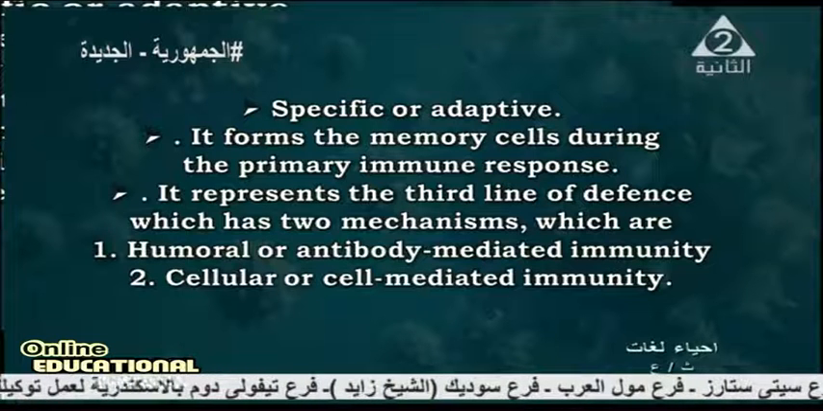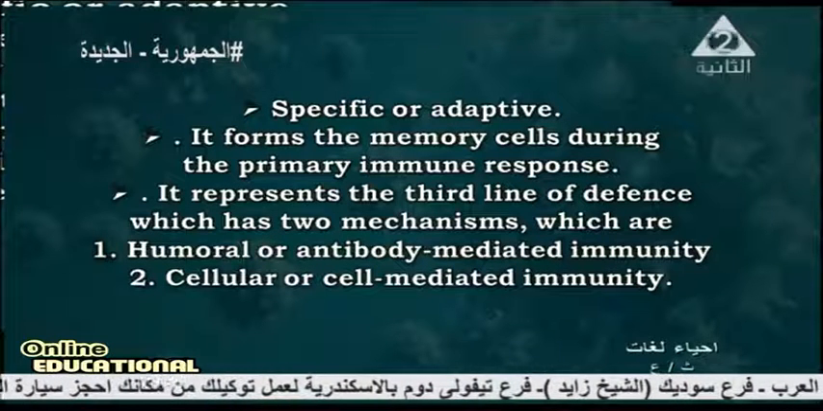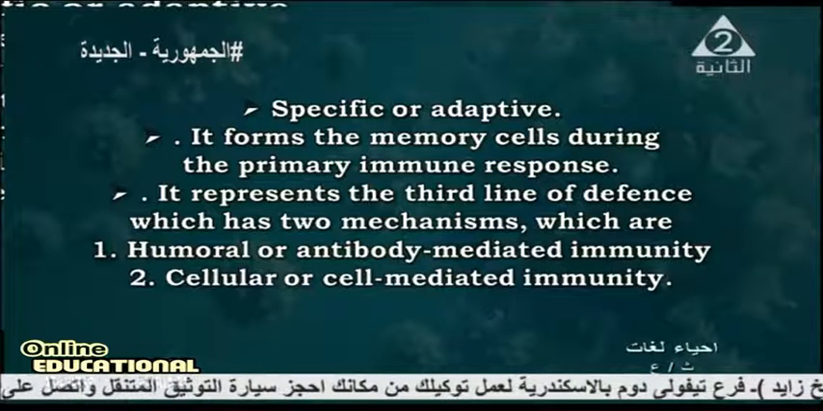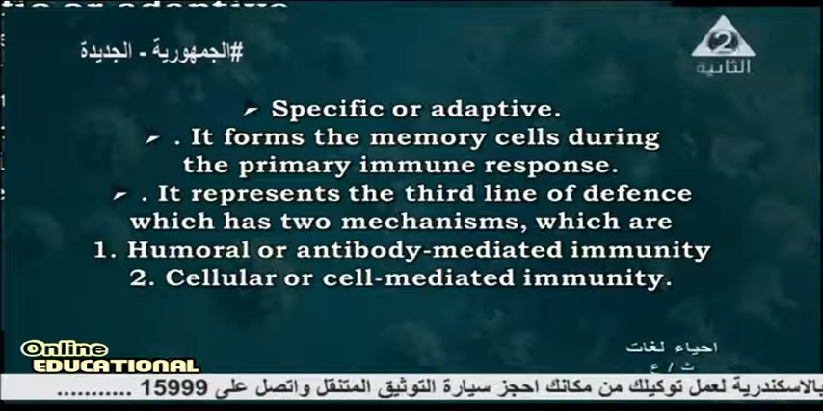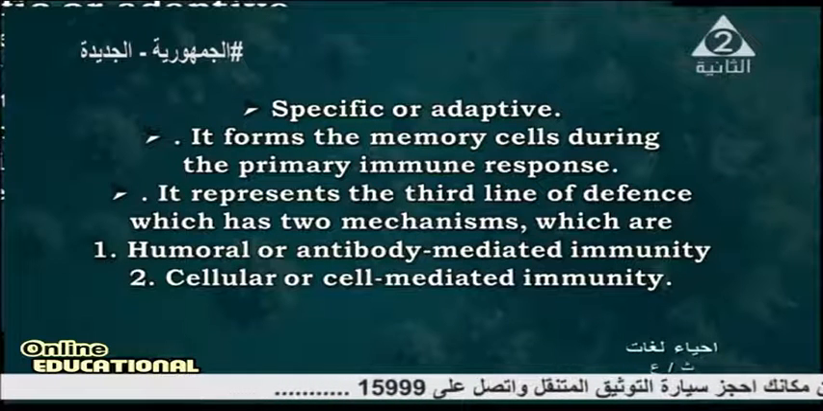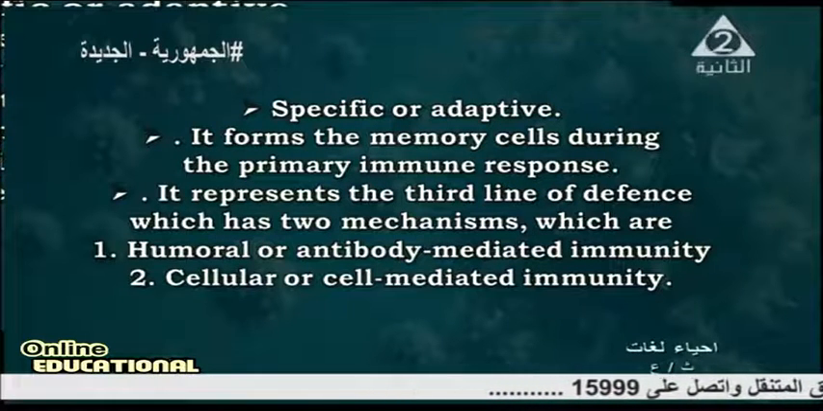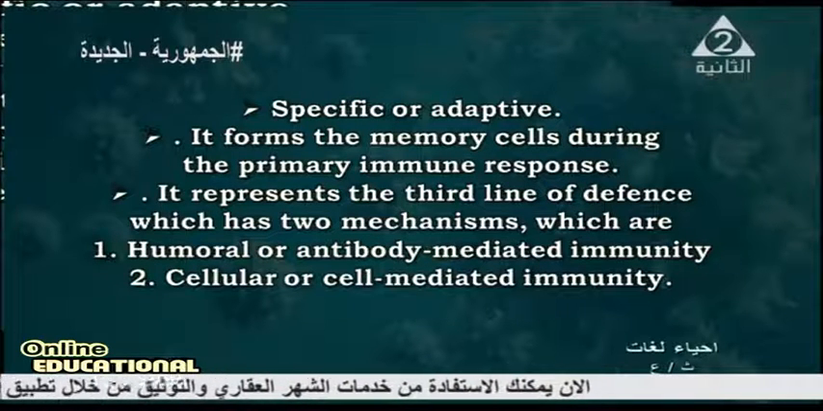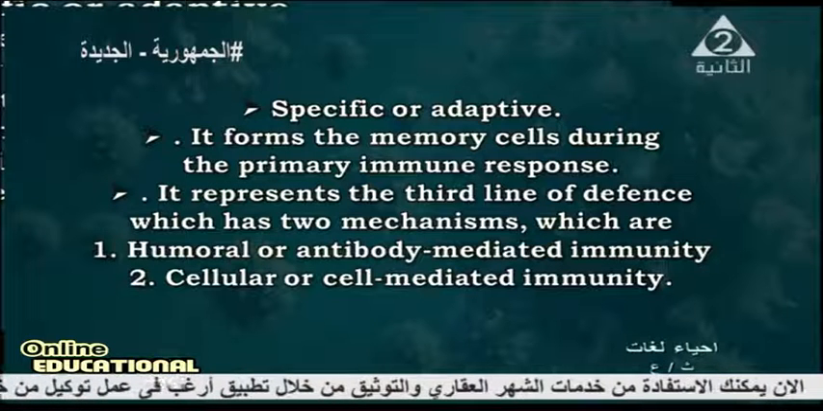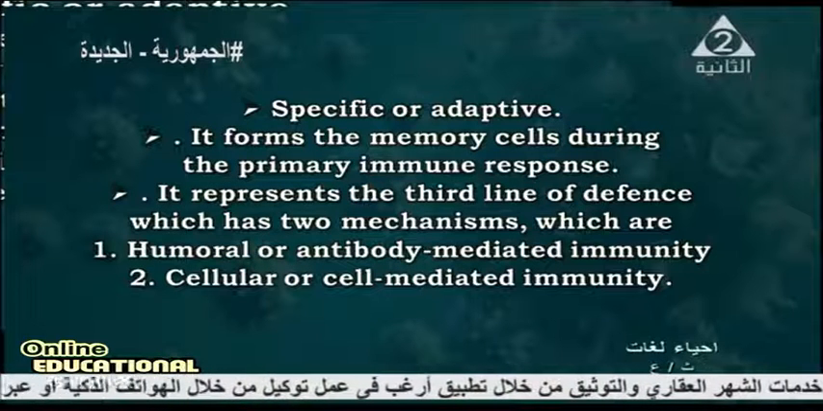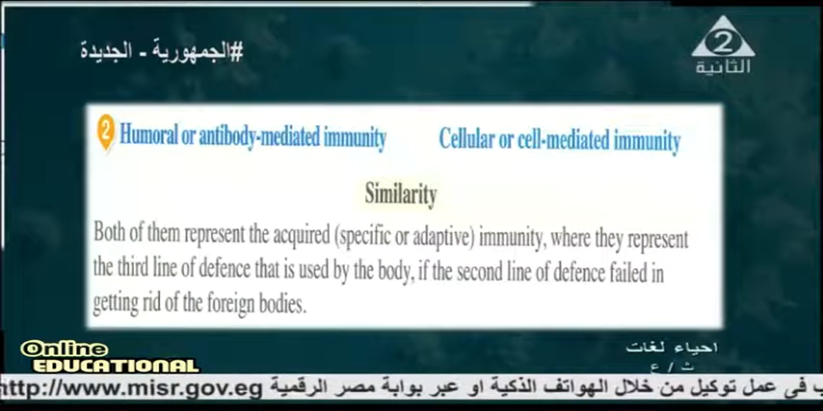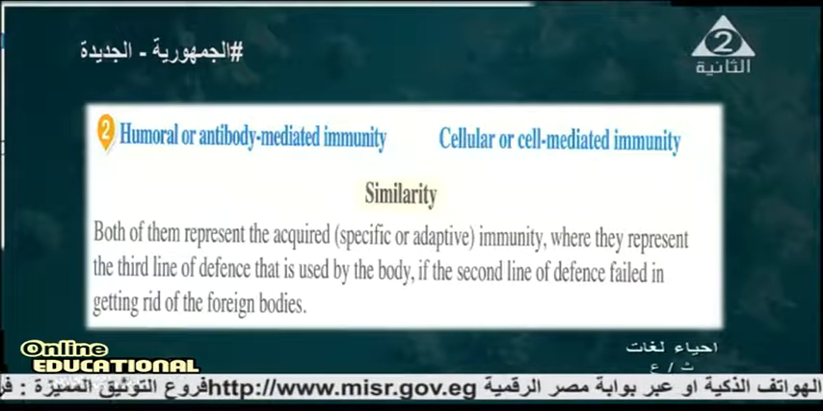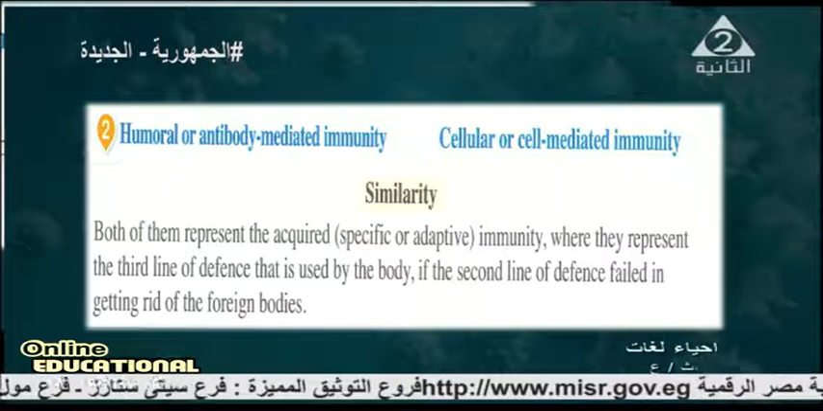First line: skin, cilia, gastric juice, tears, sternum, the wax found inside your ear. This is the first line. The second line, we talked about the antibodies. The third line of defense, two mechanisms: humoral antibody-mediated and cell-mediated immunity.